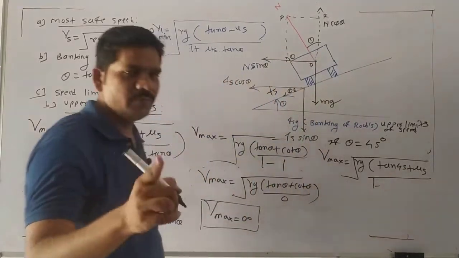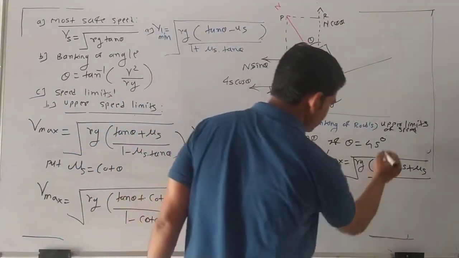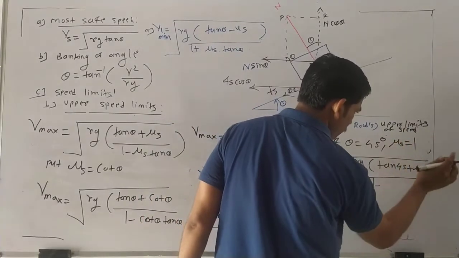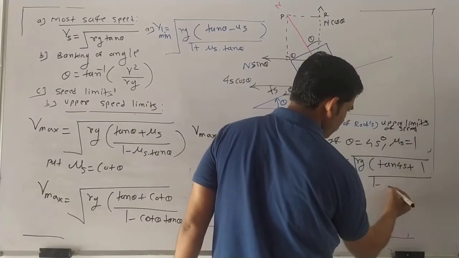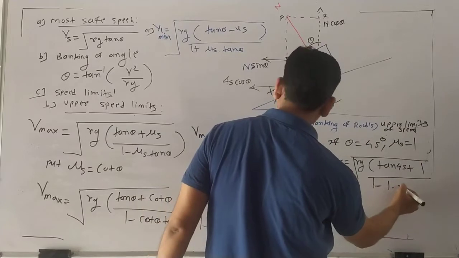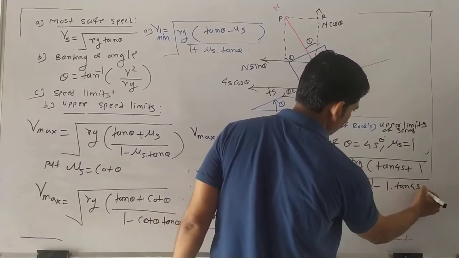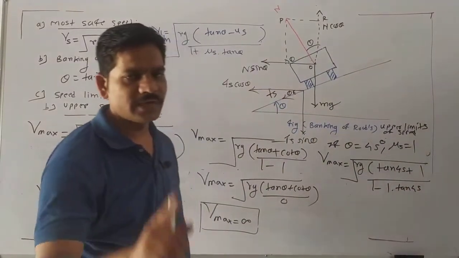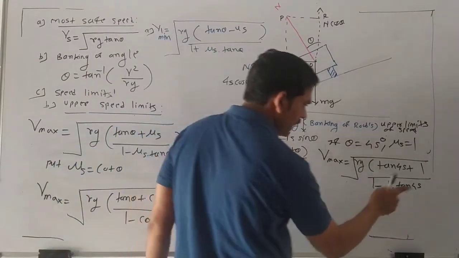The value of mu s we consider as 1, suppose, assuming coefficient of friction 1. So this is 1 minus 1 into tan 45. So what is tan 45? Tan 45 is 1.